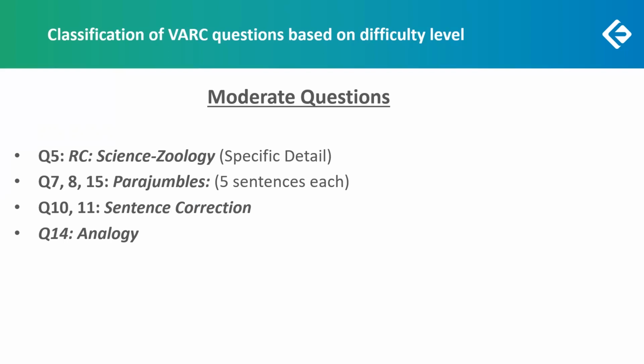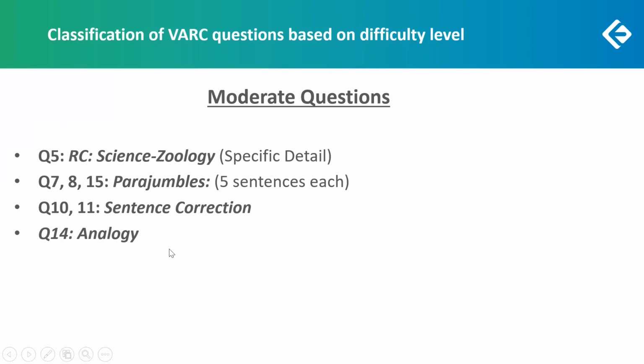So you had to get through 3 or 4 sentences to understand how the idea was developing and get a sense of how they could be sequenced, which is time consuming again, which is why these are marked on the moderate side, because you'd need to invest at least a minute per question, at least a minute, probably more.